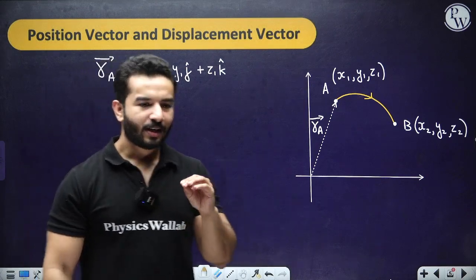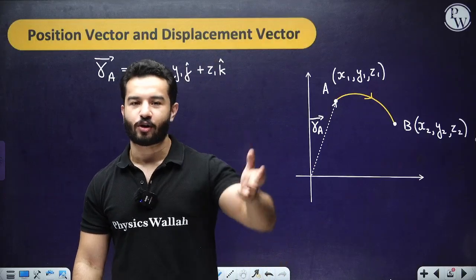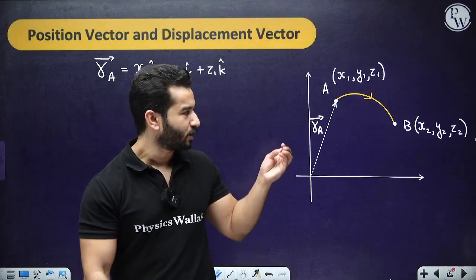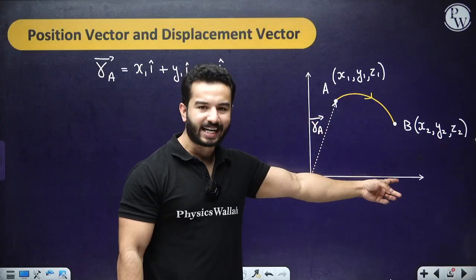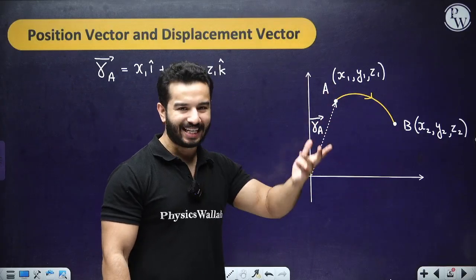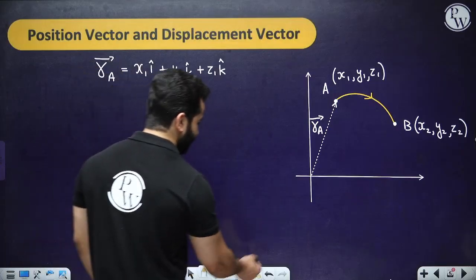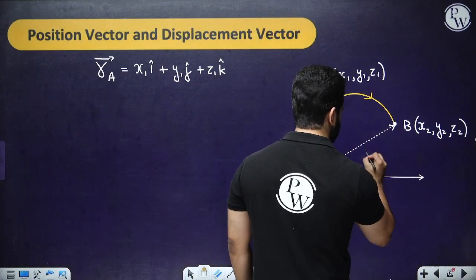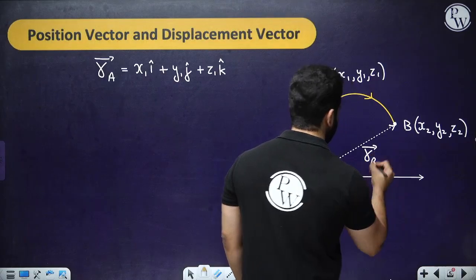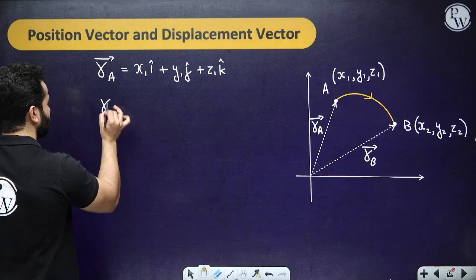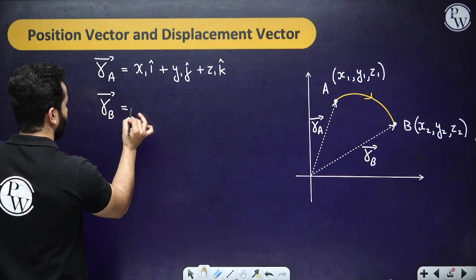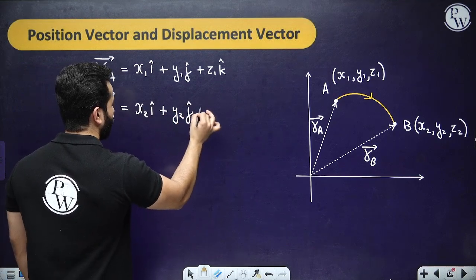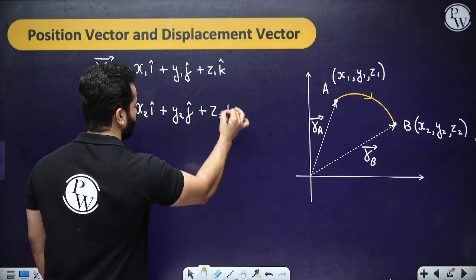It's just like how you communicate your address to somebody, right? First you tell everything about your address. So that's what we are doing: x1 i cap, y1 j cap, z1 k cap. That's what we have written. For point B, the position vector is going to be called RB. So again, RB will be written as x2 i cap plus y2 j cap plus z2 k cap.